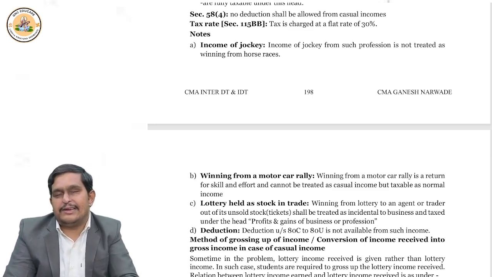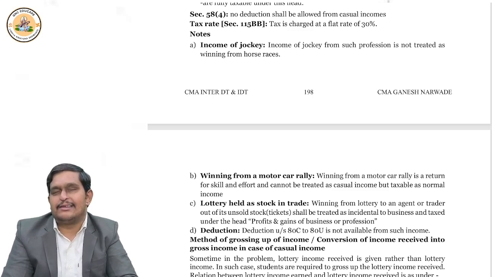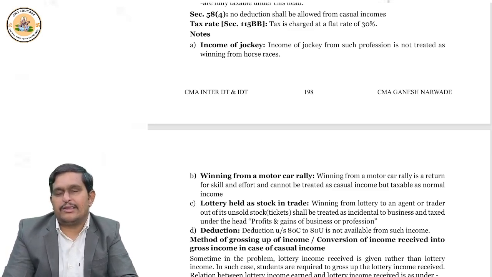Now, can you claim any deductions from these casual incomes? The answer is no. Deductions are not allowed. Then at what rate is it taxed? 30%. Okay. Suppose, for example, you earn income, whoever pays you the money should deduct the TDS. So suppose you won a lottery of 1 lakh rupees. You will not get 1 lakh rupees. You will get only 70,000 rupees.